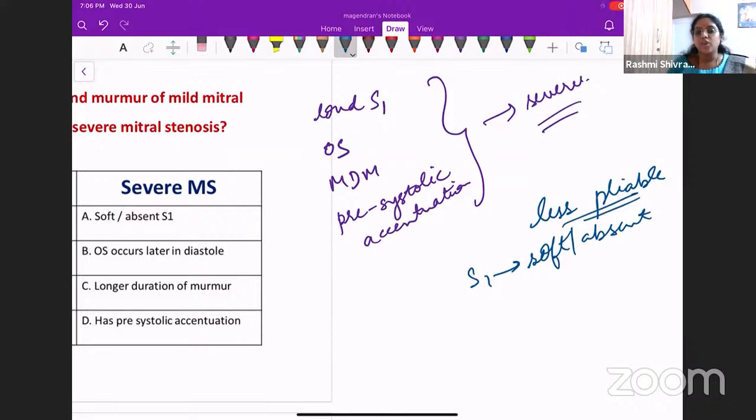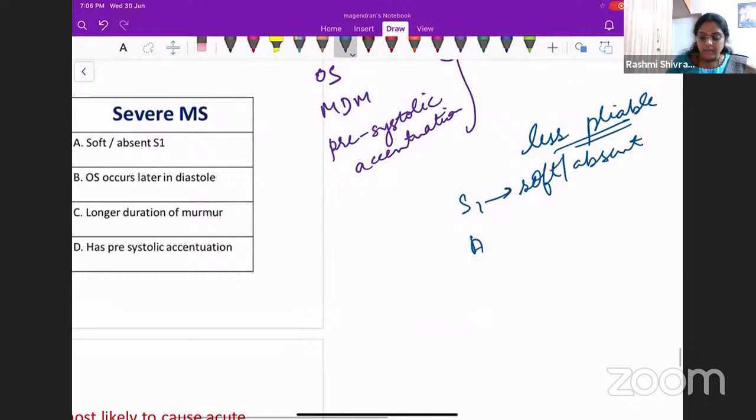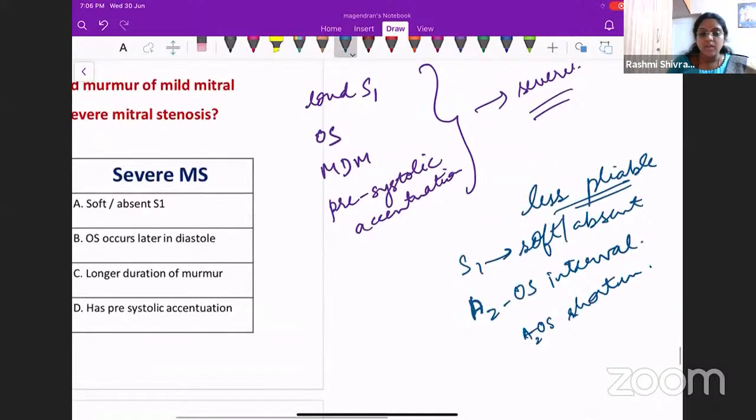Then what happens to the opening snap? We have seen in our class, we talk about the A2OS interval. The A2OS interval will shorten. And what about the mid-diastolic murmur? What will be the duration of the murmur? The duration of the murmur will increase as the severity of the MS increases.